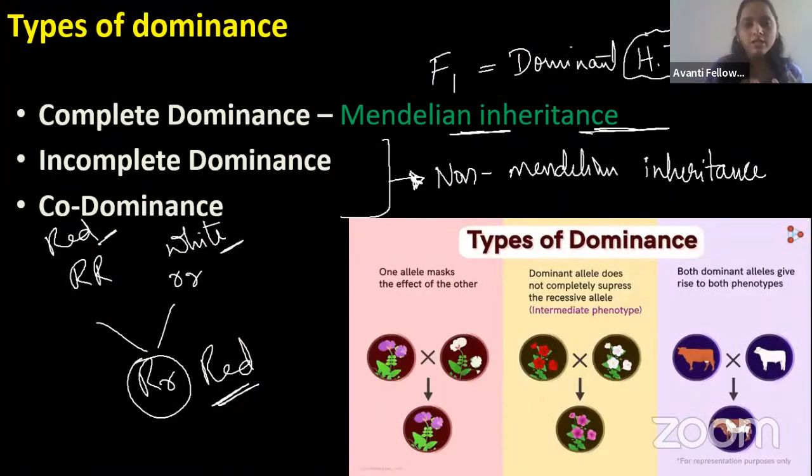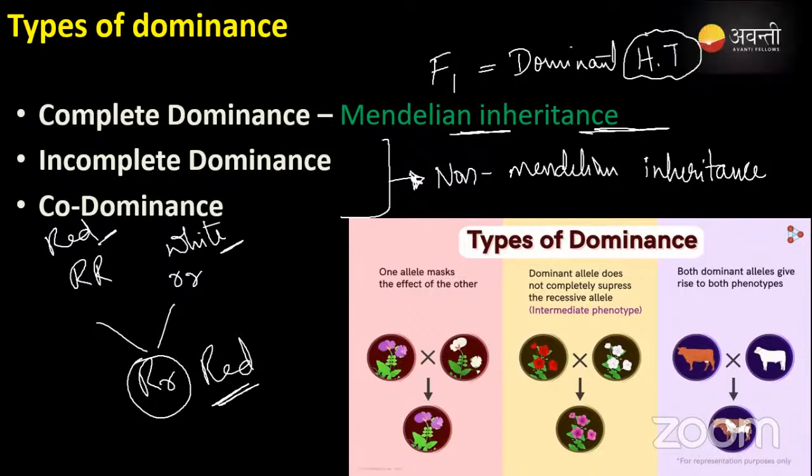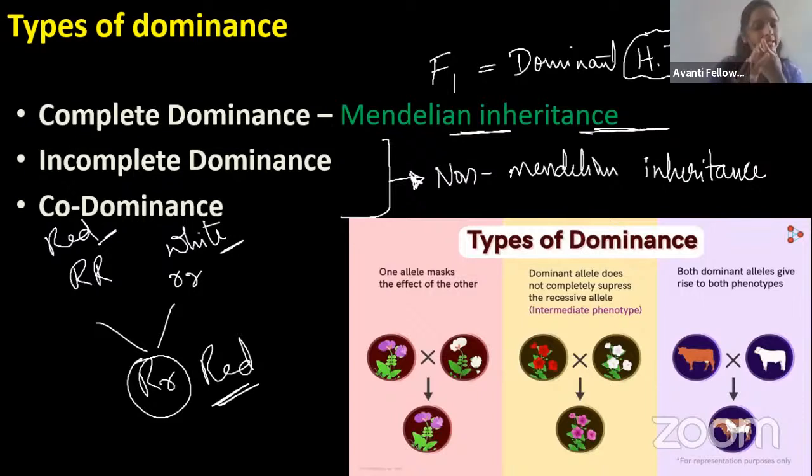So let us first go to the law of dominance. When we are talking about the types of dominance, there are 3 types, guys. One is complete dominance. That we have studied in the case of the Mendelian inheritance, right? When capital T, small t is there, in the F1 generation, heterozygote, that is capital T and small t, the capital T is dominant over small t. Right or not? Tell me right or not? Yes, right. So in the complete dominance, that is a Mendelian inheritance.